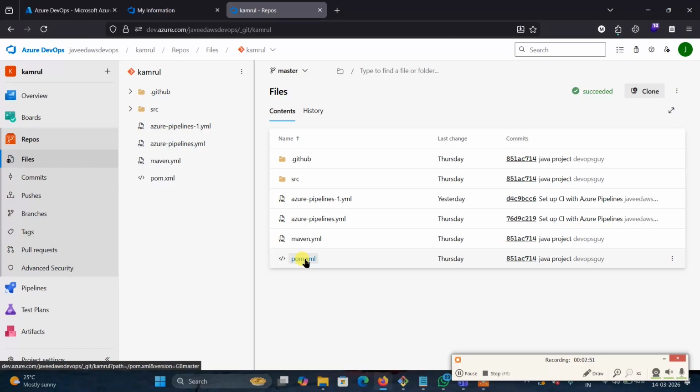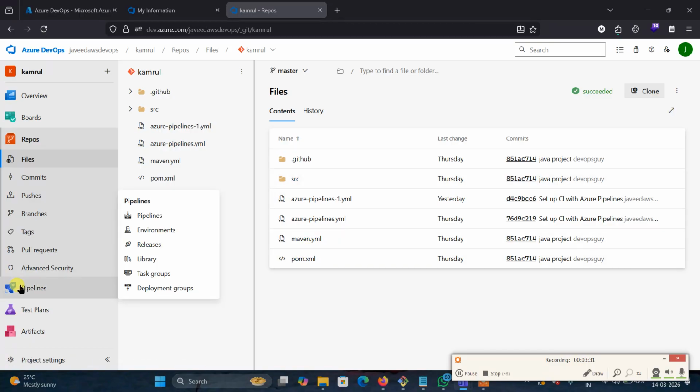We created one repository in the Azure Repos. Inside this repository, we have a source code and a pom.xml. When you want to create a pipeline, there are two pipelines we need to create. One is the CI build pipeline, second one is the release pipeline. There is already code inside this Azure Repos. You can see here the SRC and the pom.xml.